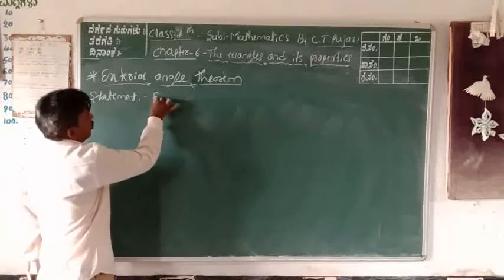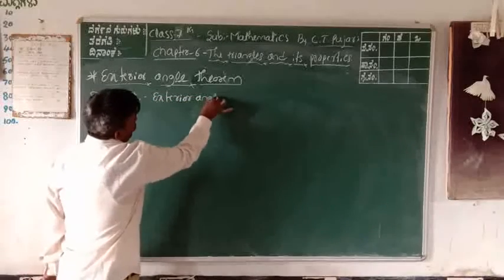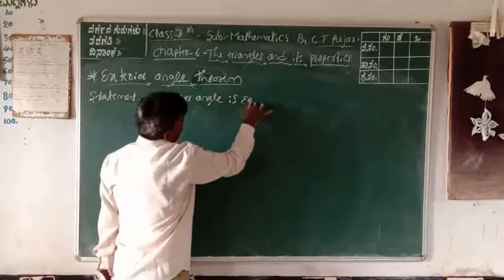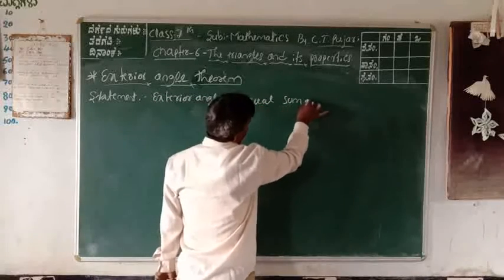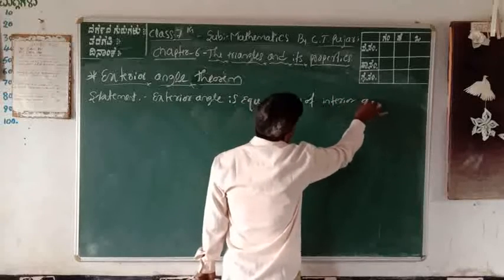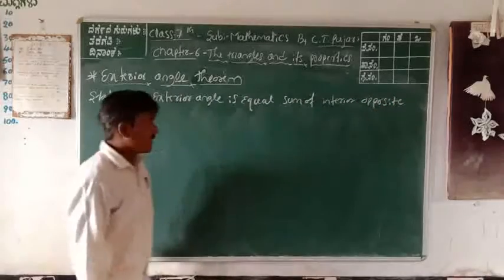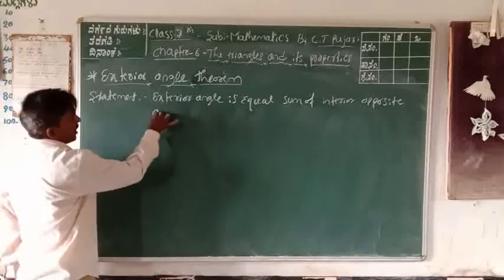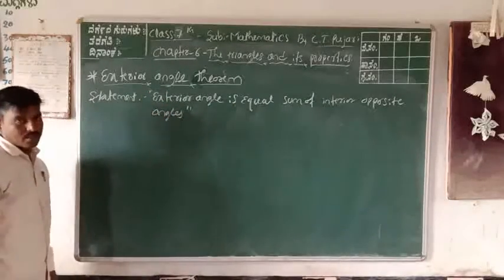Exterior angle is equal to the sum of the interior opposite angles. This is called the external angle theorem.